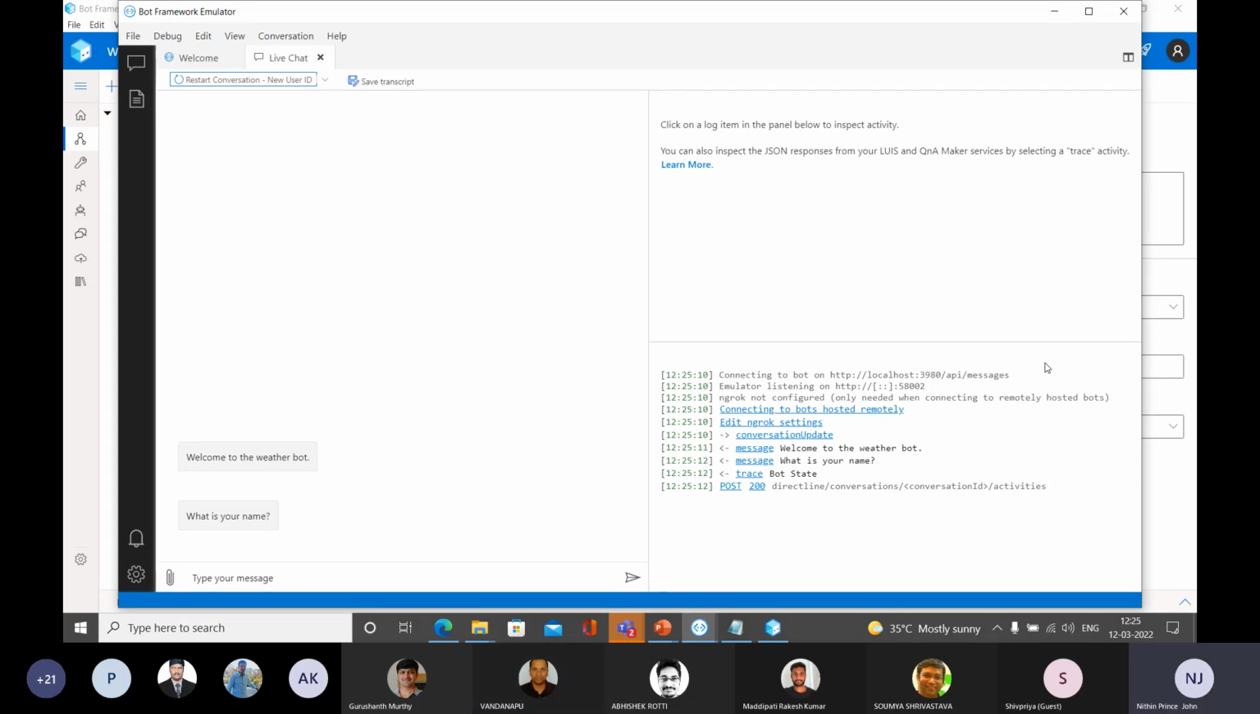Okay. So here you can see that I am testing my bot designed in Bot Framework Composer in this Bot Framework Emulator. This is the Bot Framework Emulator. So this is the standard software for testing bots in a local manner.